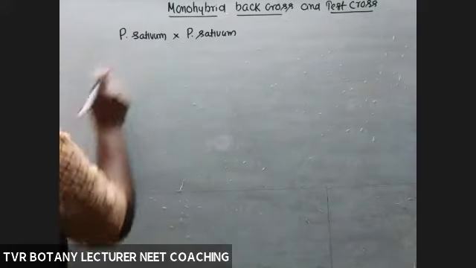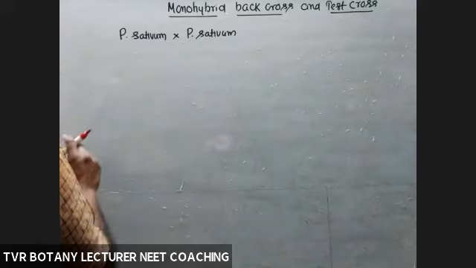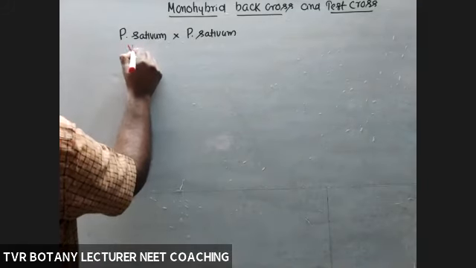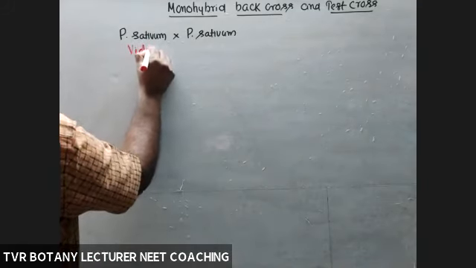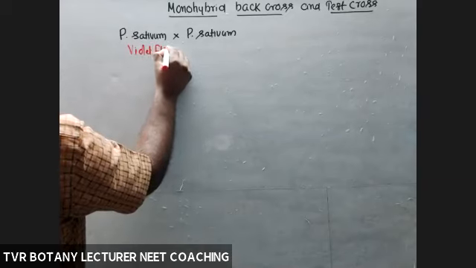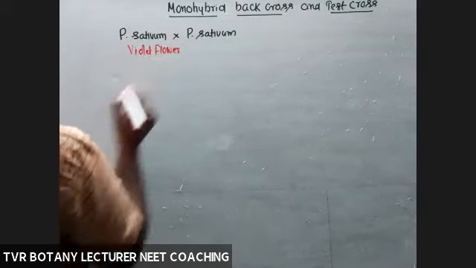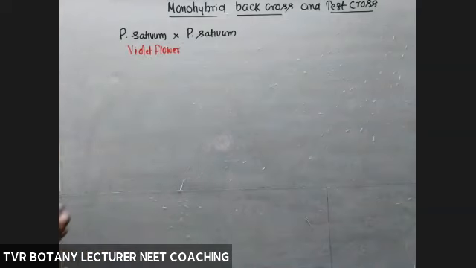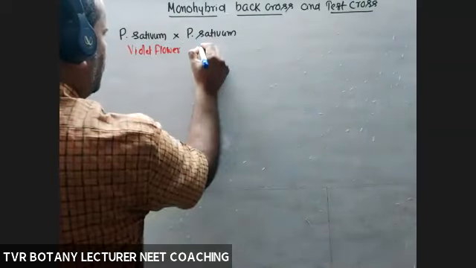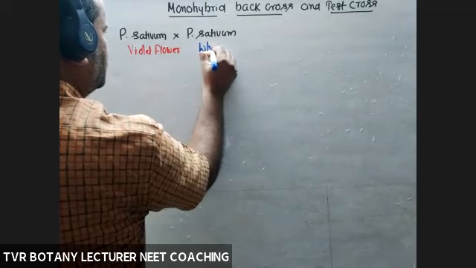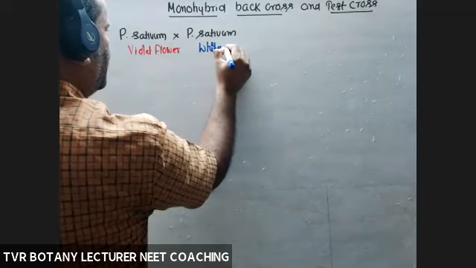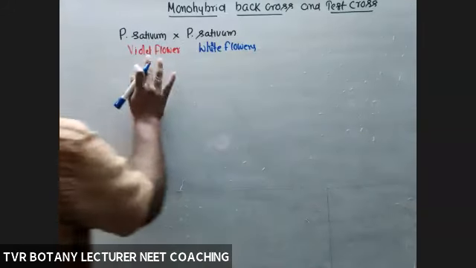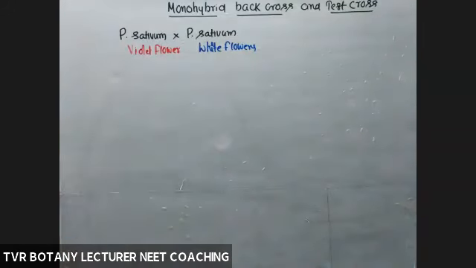So this one is a homozygous producing violet colored flowers. Petal color, violet flower, dominant trait. This one is producing white colored flowers. Dominant, recessive.